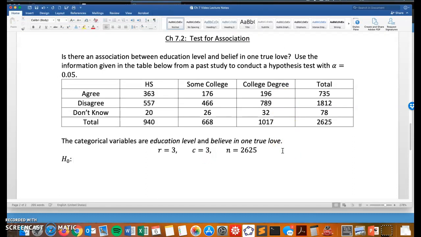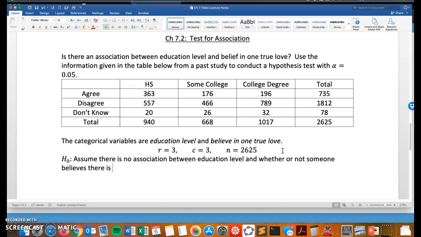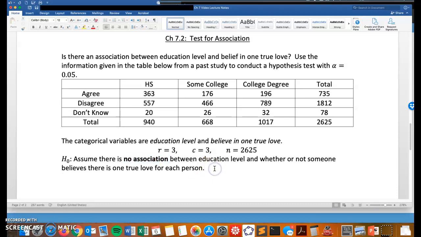For the null hypothesis, we're always going to assume there is no association between the 2 variables. On homework and on the exam, I want you to be clear about what you mean by no association. For this example, there's no association between education level and whether or not someone believes there is one true love for each person. So make it clear, always no association as the null hypothesis.